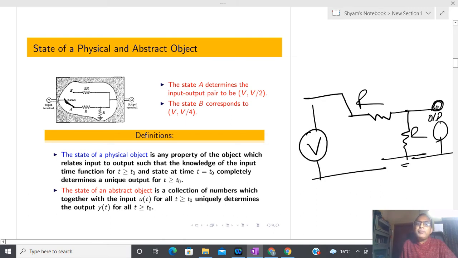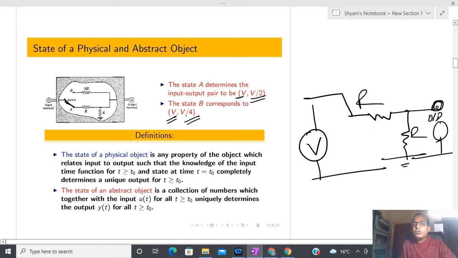Okay, what I mean to say is that if you switch to this particular state A, and at that time you apply V, then I am going to get V by 2. In the second position, if I change this switch and apply V, then the voltage is V by 4. So for the input V, at one state I have output voltage V by 2, and for state B, it is V by 4.